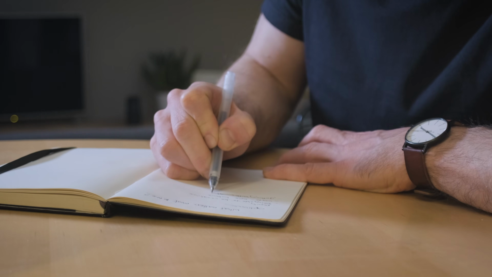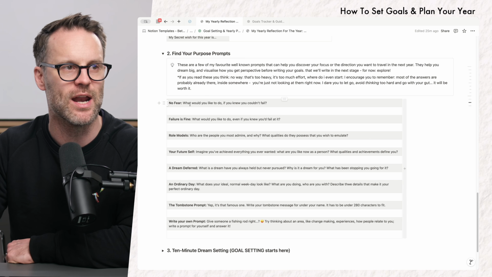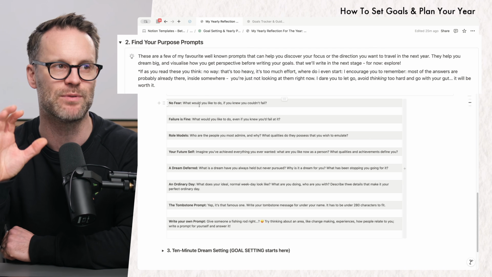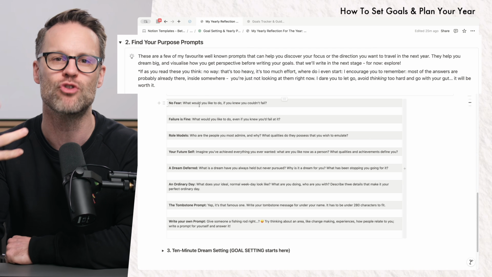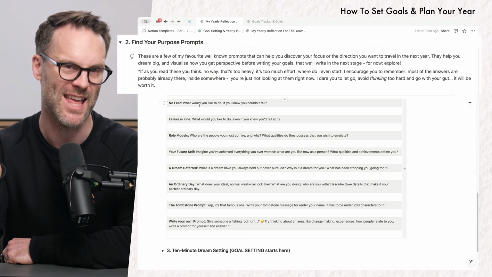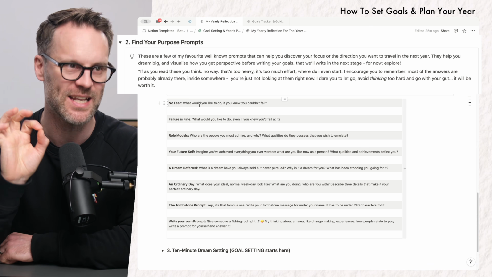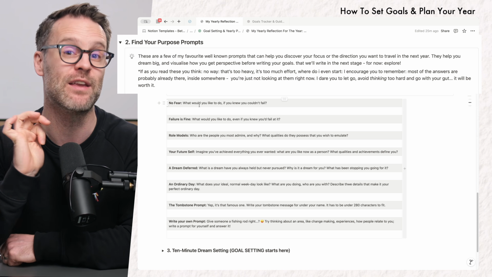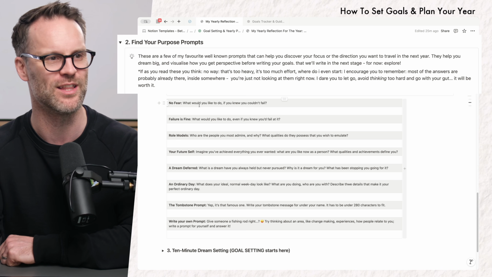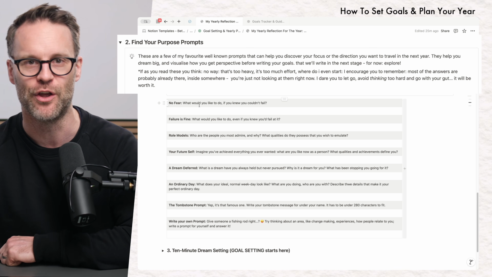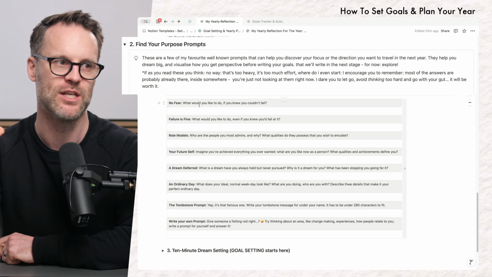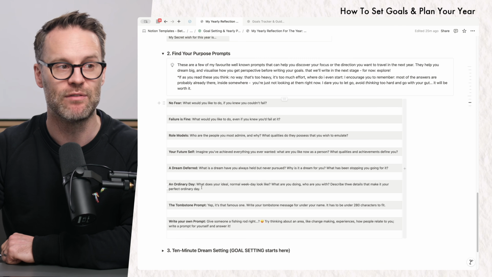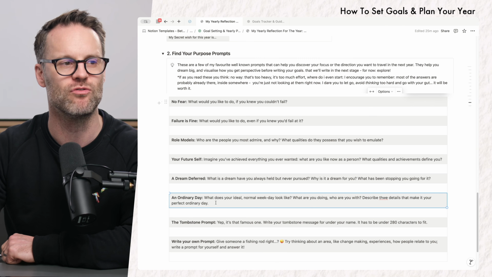What I really like about these is that you're able to visualize and get perspective on what you want to dream of for this year. Because the thing with goal setting, right, is that I think it's easy for us to set too safe a goal, or the other end of the scale, something way too big that you just can never imagine reaching. So I think these are really lovely prompts, things like an ordinary day.